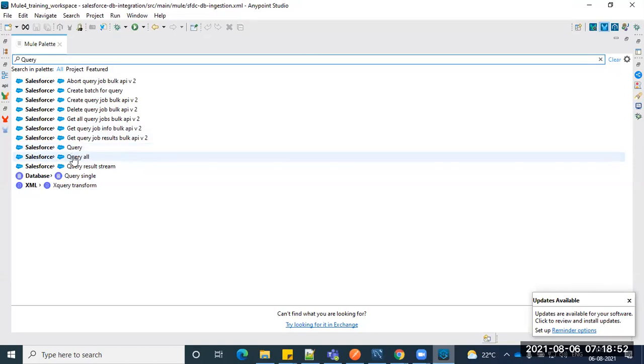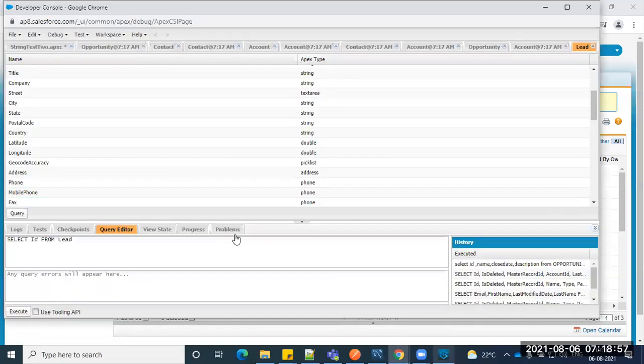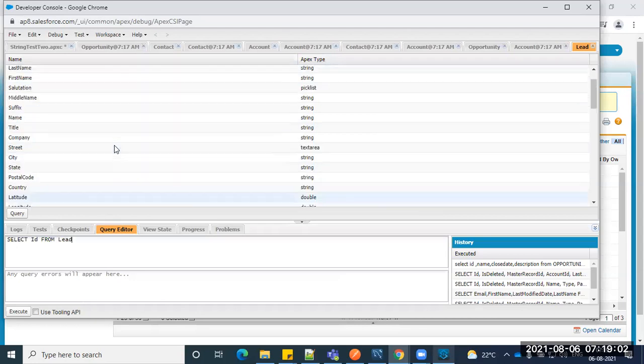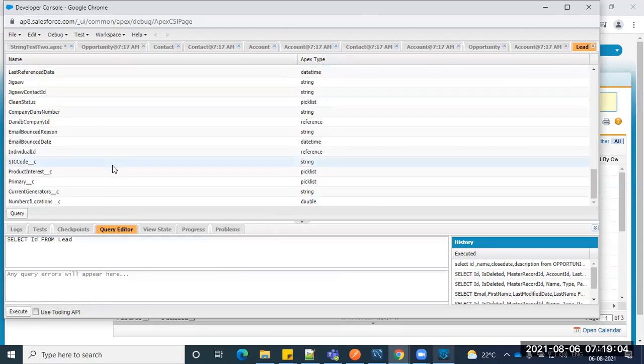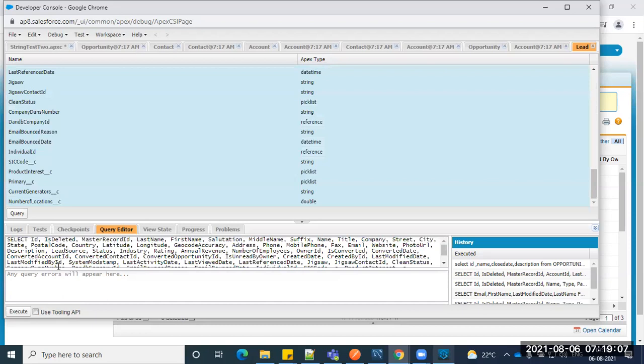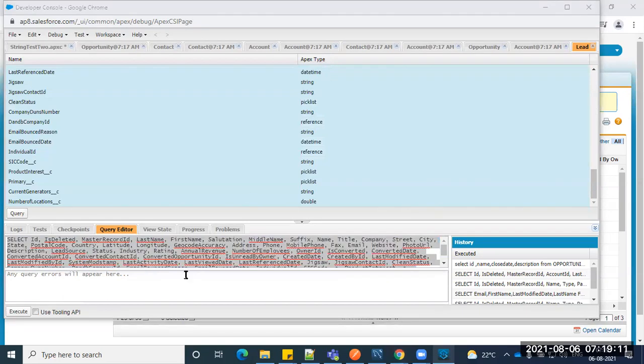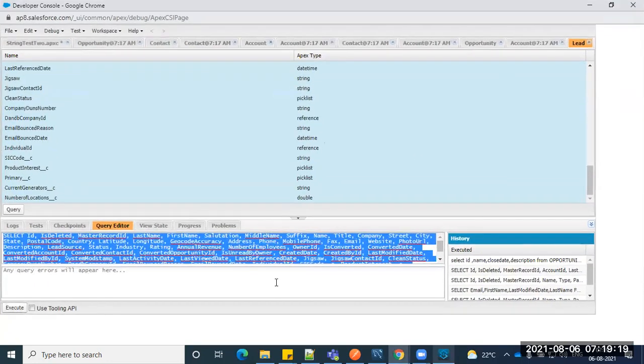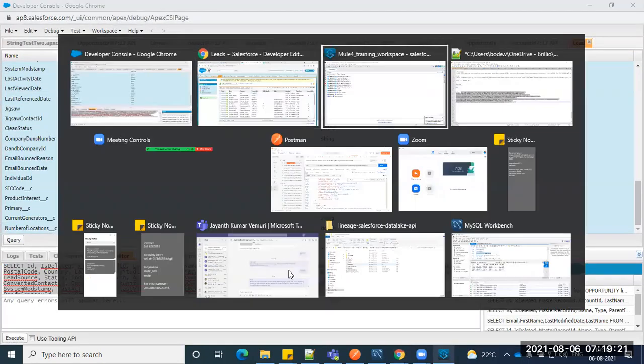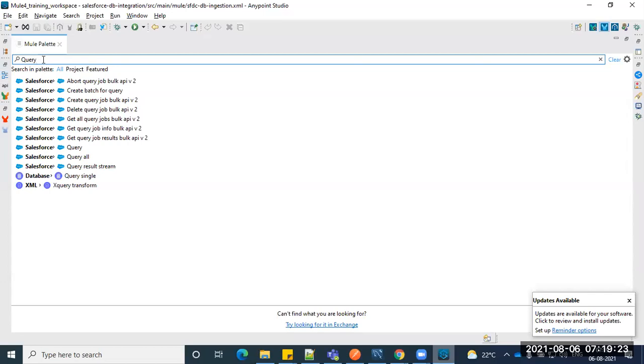So the difference between query and query all. As I showed you here, as part of the developer console, when you're trying to execute this entire thing, sometimes in your backend, in your Salesforce, some inactive records might be archived. So there are two kinds of connectors here in the MuleSoft Anypoint Studio palette.